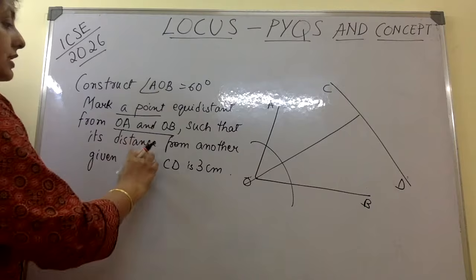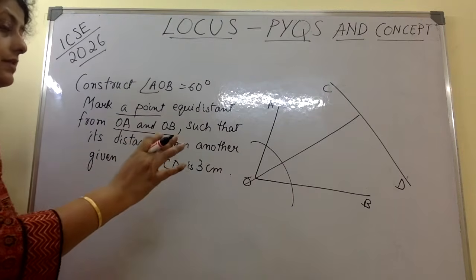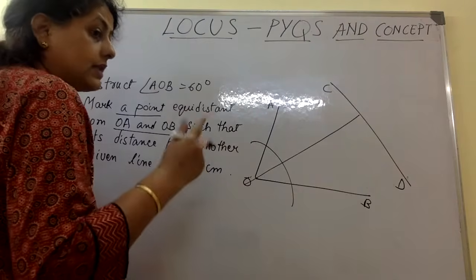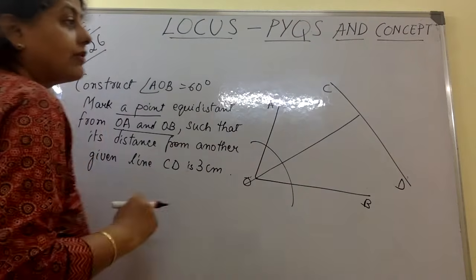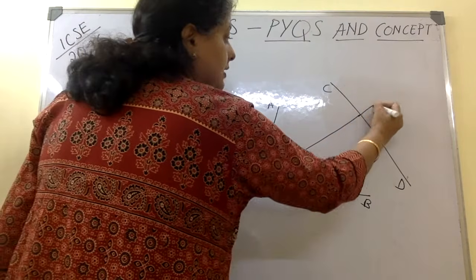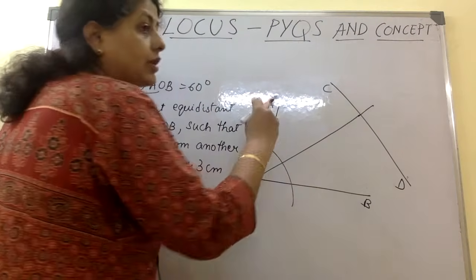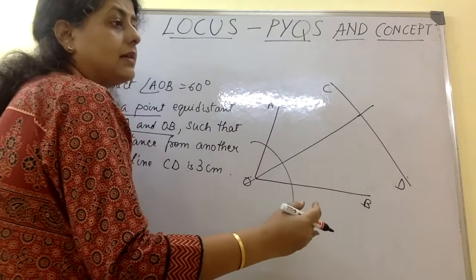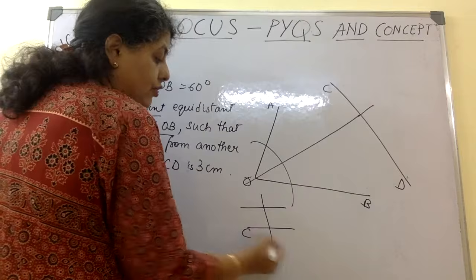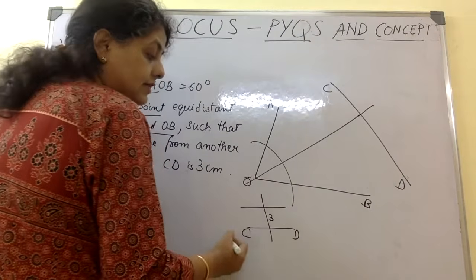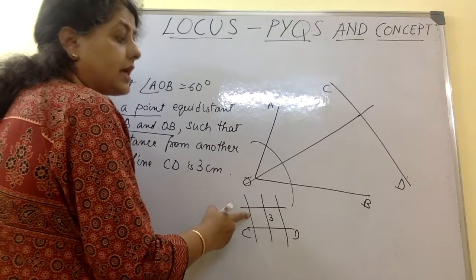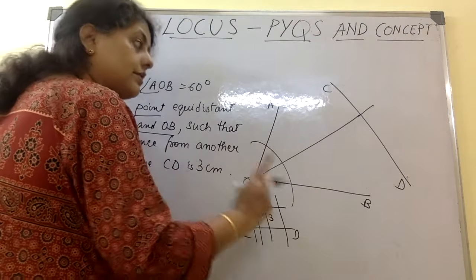So what to do now? Distance from another given line CD is 3 cm. Now how will you know the distance of the point from the line CD? So what we will do is, on this line we are going to make a parallel line. Now when I have two parallel lines, if I say from CD this line is at a distance of 3 cm, that means at all points it is at 3 cm. At every point, if I measure, it is at 3 cm only.